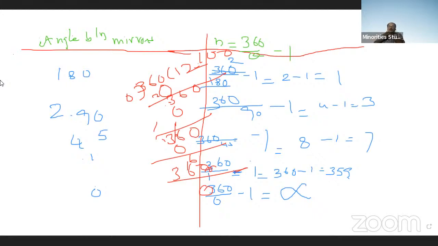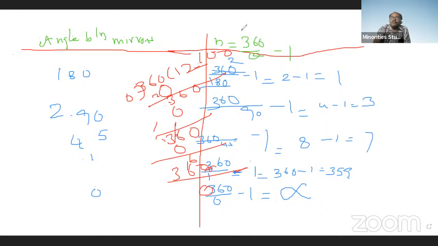Suppose you go to a textile showroom, a dressing room or trial room, to buy a pant or shirt and check whether the fitting is right. There, mirrors will be there. We don't require four mirrors; two is more than enough, one front mirror and one back mirror. So infinite number of images are seen if you watch.